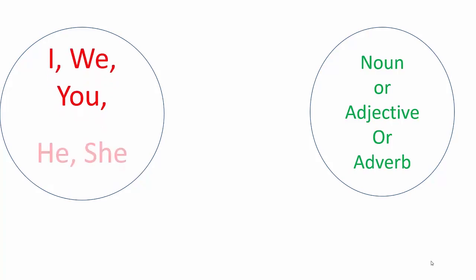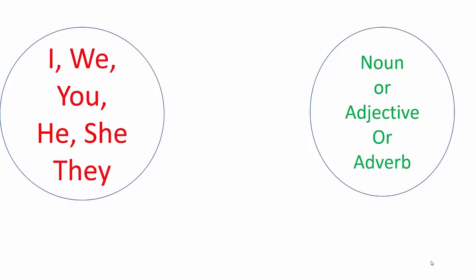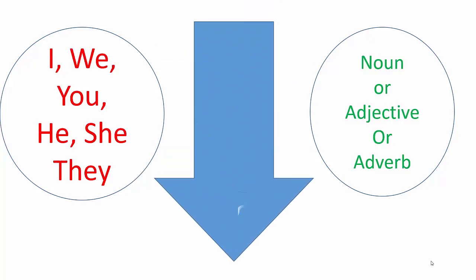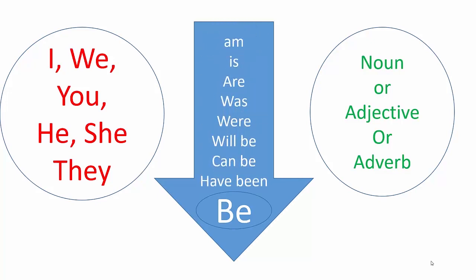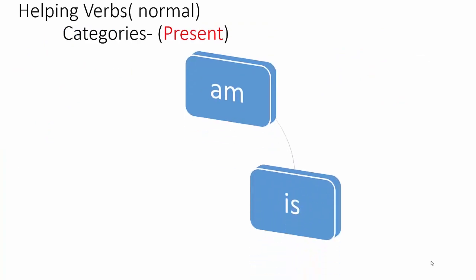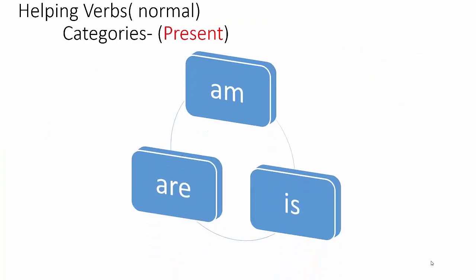I, we, you, they, he, she, these are the subjects, and the helping verbs which are used before noun, adjective or adverb are generally called be forms, like am, is, are, was, were, will be, can be, or have been. To understand categorically the helping verbs, am, is, are are the helping verbs in the present situation.